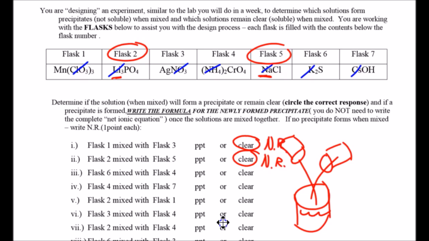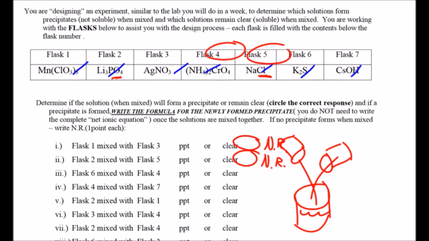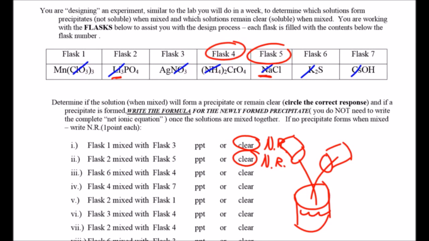All right, so let's look at 6 and 4. Go 4 and come back. Okay. And 6. Same thing, right? Yeah, Caleb. So to be a PPT, both have to be not soluble. If even just one of them can be soluble. What do you mean both? What does both mean? Let's clarify what you're asking, because I think I know what you're saying, but I want you to say it.